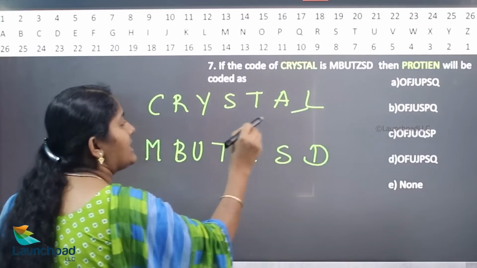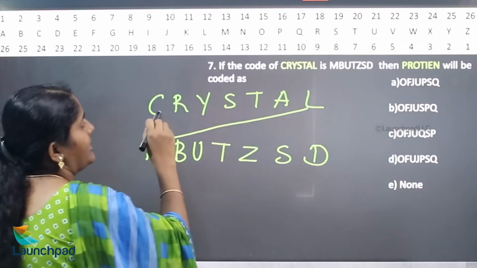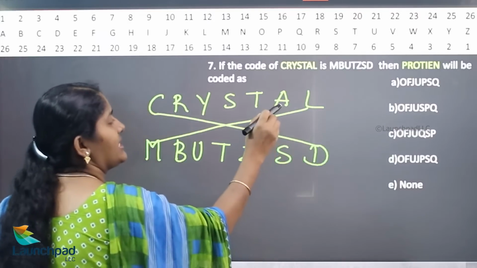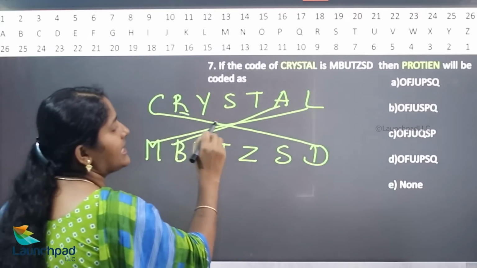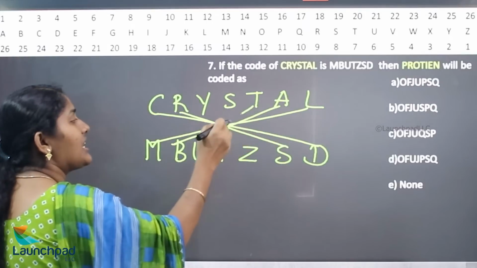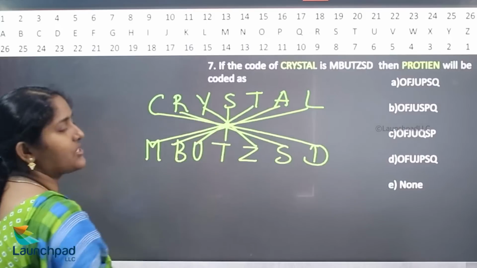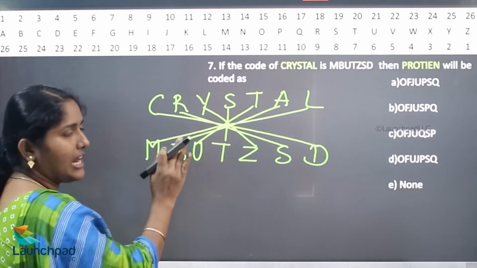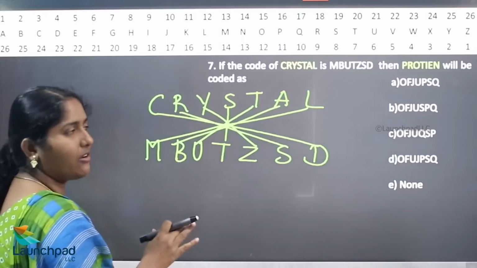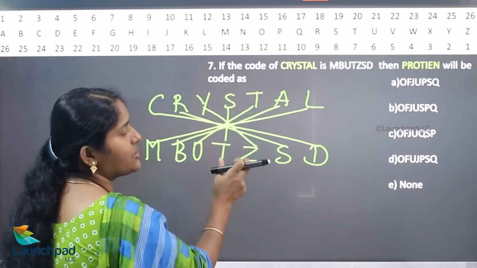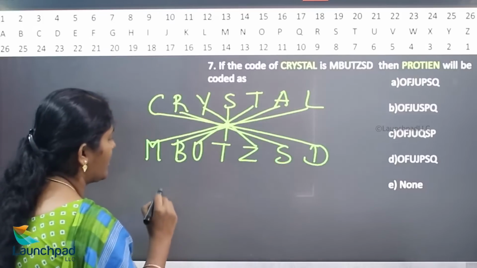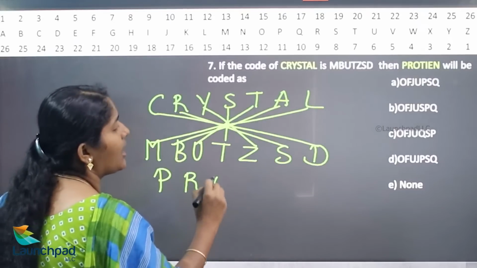So, next letter of L is M. Next letter of C is D. Next letter of A is B. Next letter of R is S. Next letter of T is U. Next letter of Y is Z. Next letter of S is T. The center value will remain constant. Similarly, the same procedure which is followed for protein. The word protein,